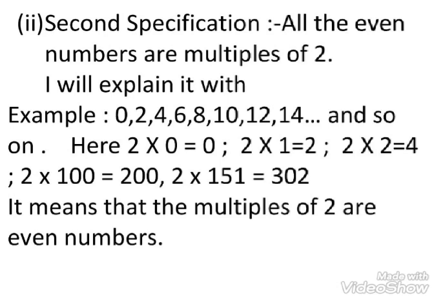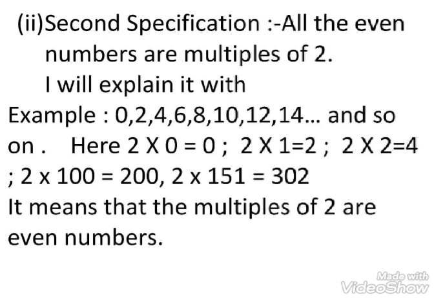Here 2 multiplied by 0 is equal to 0. 2 multiplied by 1 is equal to 2. 2 multiplied by 2 equal to 4. 2 multiplied by 100 is equal to 200.